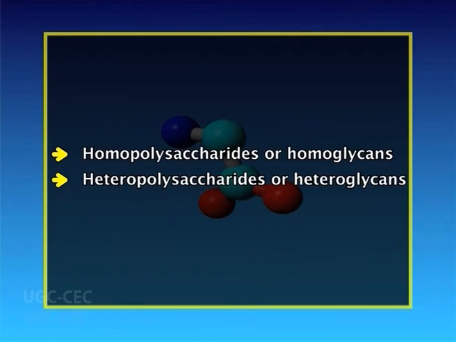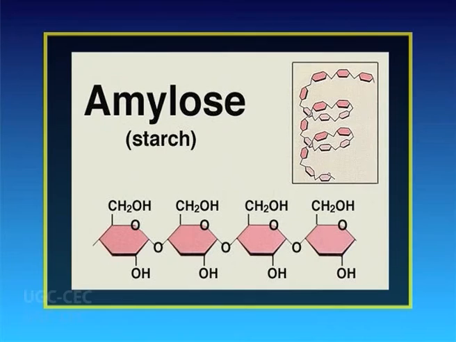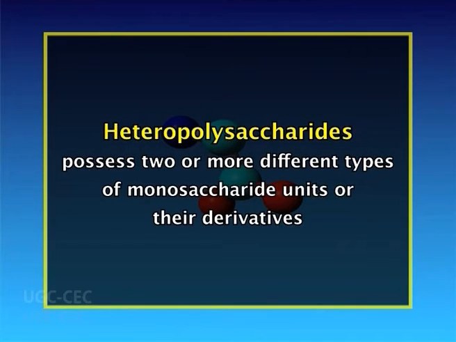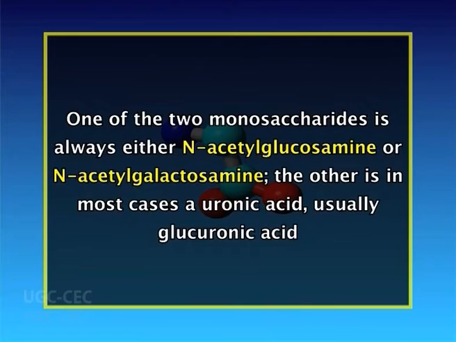Polysaccharides are of two types, homopolysaccharides or homoglycans and heteropolysaccharides or heteroglycans. Homopolysaccharides contain monosaccharide units of a single type, for example, starch, glycogen, inulin, cellulose, etc. Heteropolysaccharides possess two or more different types of monosaccharide units or their derivatives, for example, pectin, lignin, etc. One of the two monosaccharides is always either N-acetyl glucosamine or N-acetyl galactosamine. The other is in most cases a uronic acid, usually glucuronic acid.